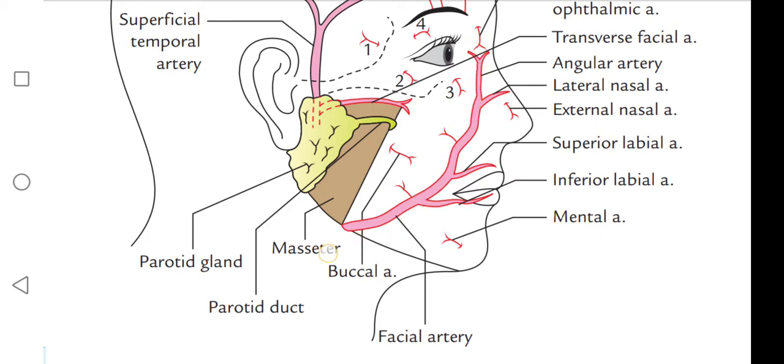Here the facial artery gives the inferior labial artery, which supplies the lower lip, the superior labial artery, which supplies the upper lip, and the lateral nasal artery, which supplies the ala and dorsum of the nose. These are the three anterior branches of the facial artery, and some other dorsal branches are also present. We call these unnamed muscular branches.